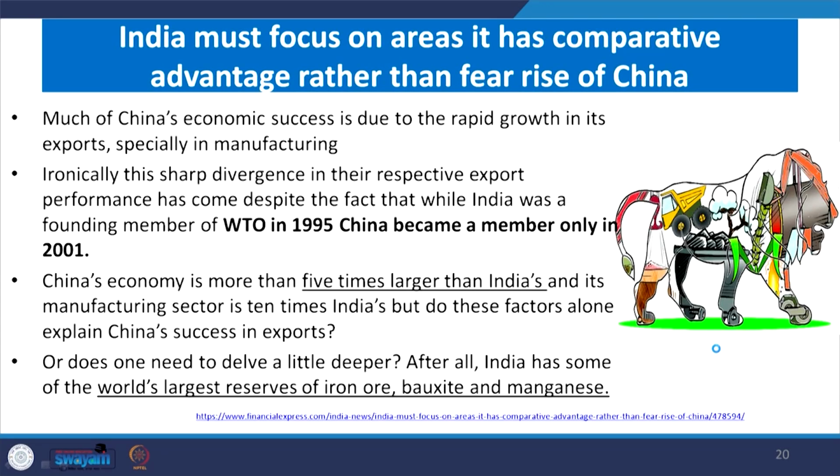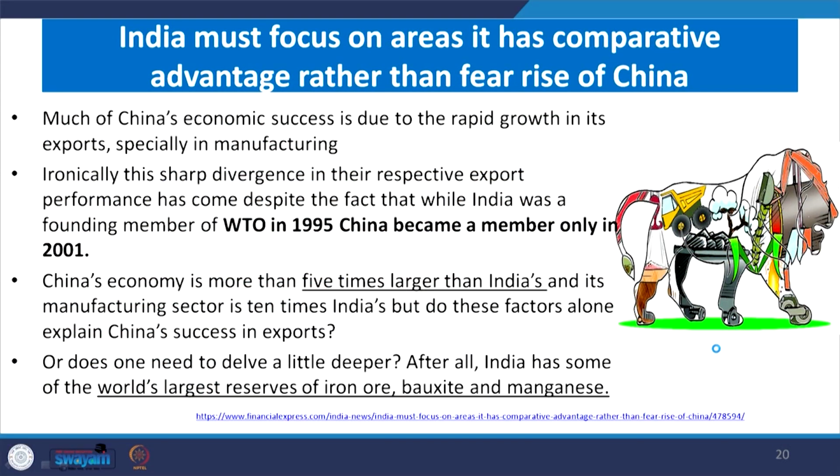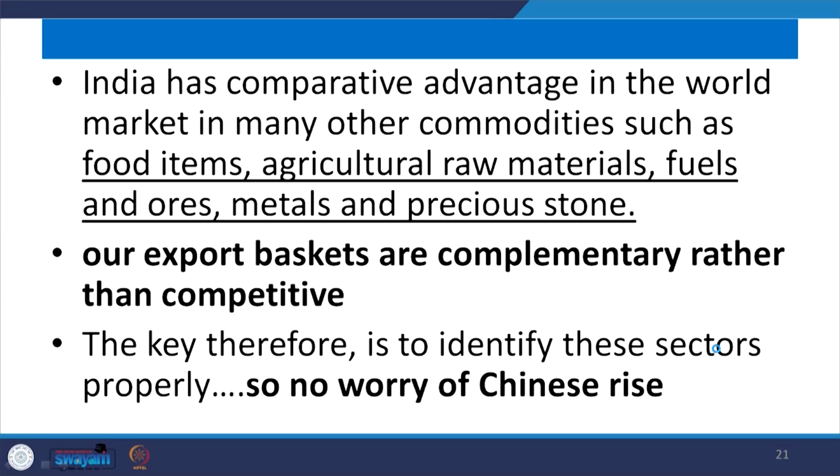So, what should India do? In recent times, India should not be worried too much. Though India has been a member from the beginning of the WTO, we face huge threats from China. China has its strongest point in manufacturing, but India should not worry because we have huge advantages in other sectors, and our export baskets are complementary rather than competitive against China. So, we should not worry so much about the Chinese rise. These are all background to trade theories to start with.